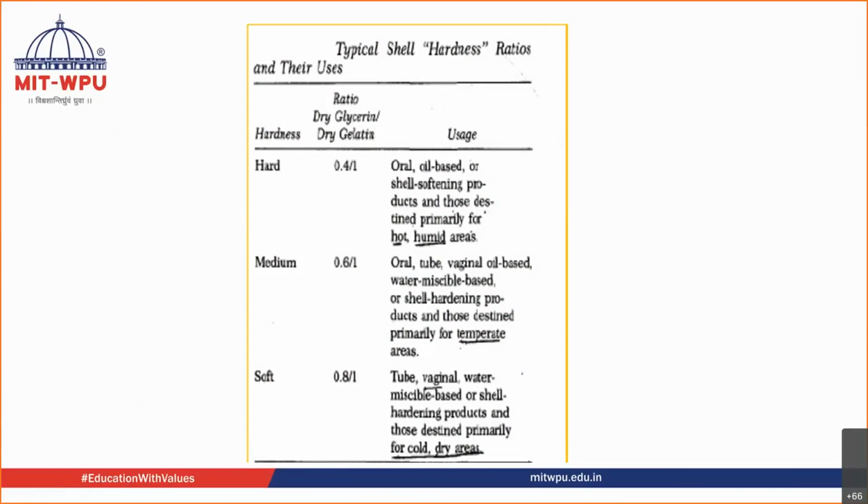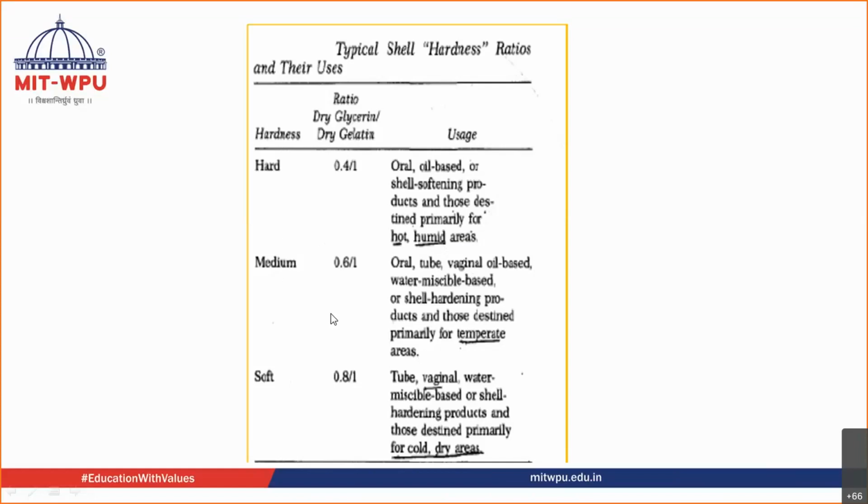Usually it is used for oral, oil based, or soft shell softening products, and they are basically used in hot and humid areas. When the hardness is medium, the glycerin ratio increases from 0.4 to 0.6, and hence the hardness decreases from hard to medium. It is usually used in temperate areas.